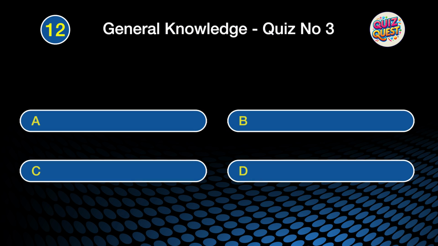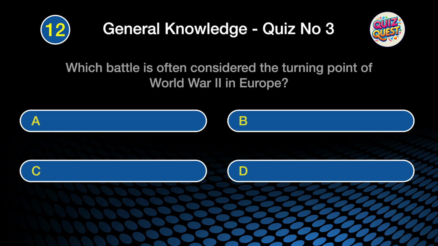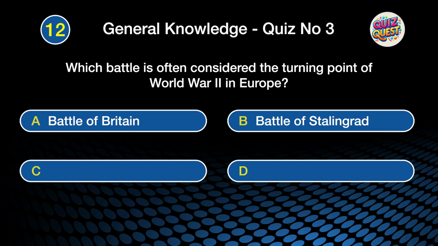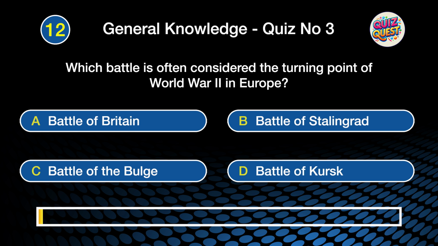Question 12. Which battle is often considered the turning point of World War II in Europe? Was it A. the Battle of Britain, B. the Battle of Stalingrad, C. the Battle of the Bulge, or D. the Battle of Kursk?